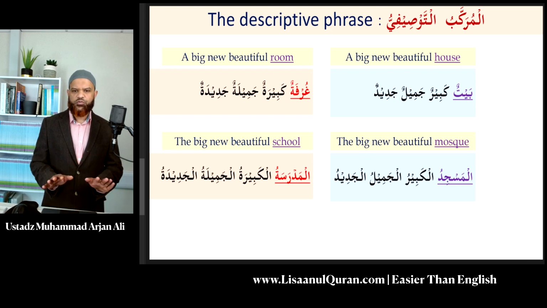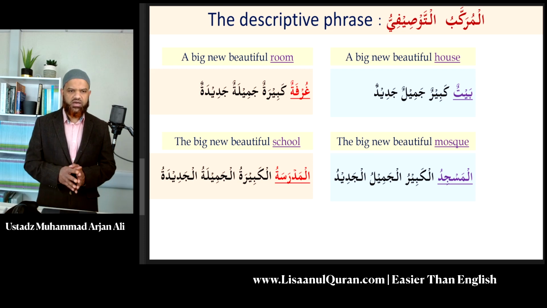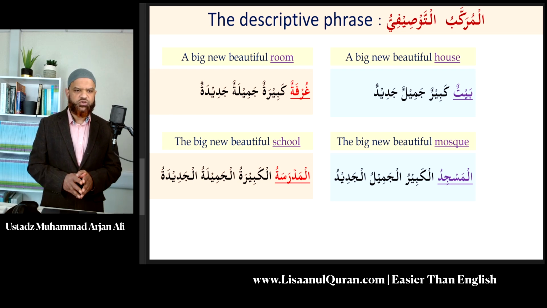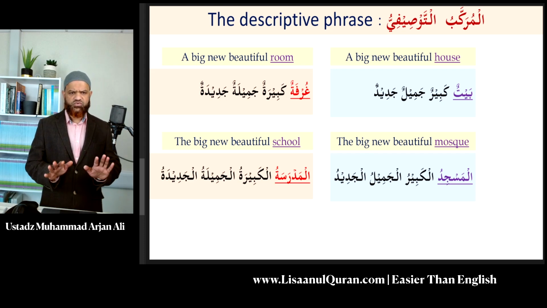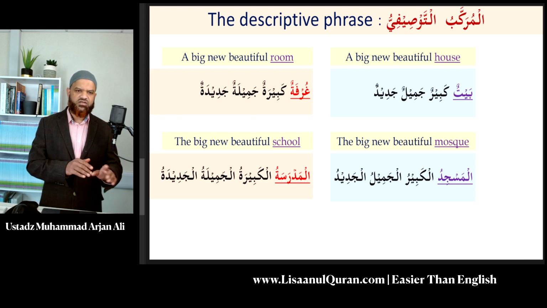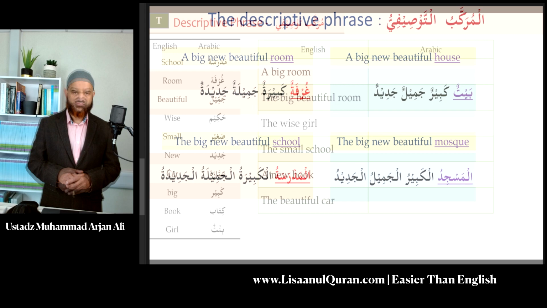Again, you can see the four properties matching, and you can have more than one description. Please note these examples in your notebook, and they will help you remember the basic rule of descriptive phrases, which is relatively easy. It does get more complex when we have more than one word and structures, but we'll look at them later. If you master this, the rest will be a lot easier for you, inshallah.